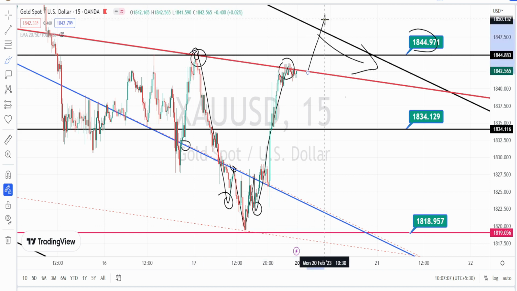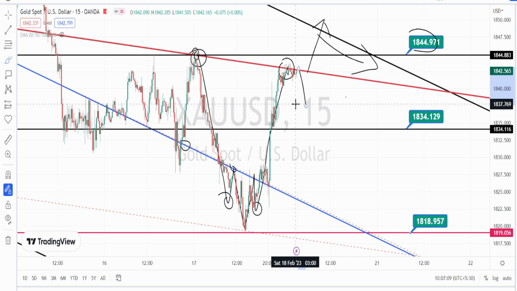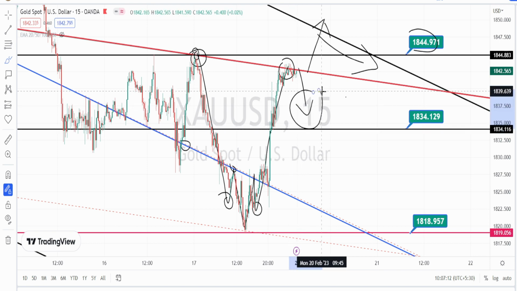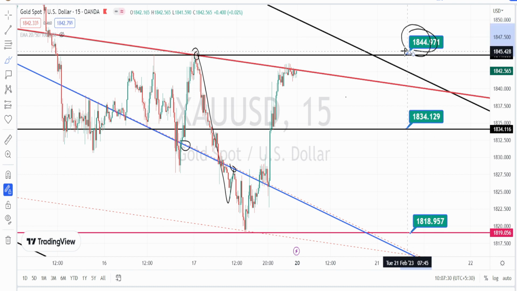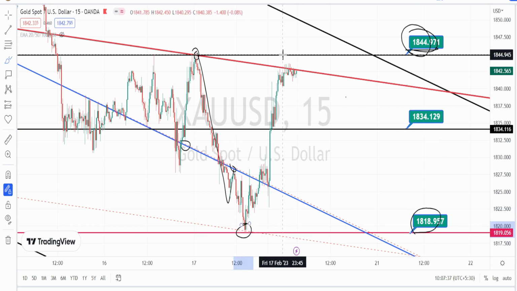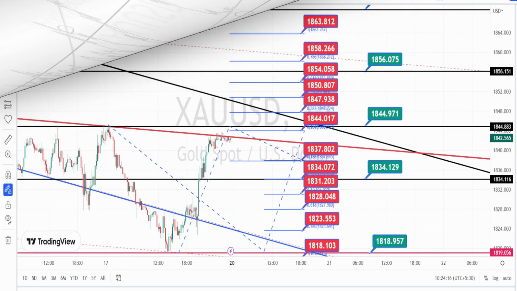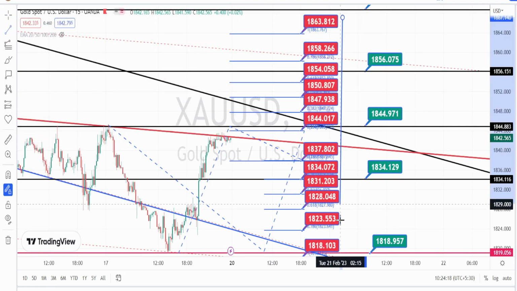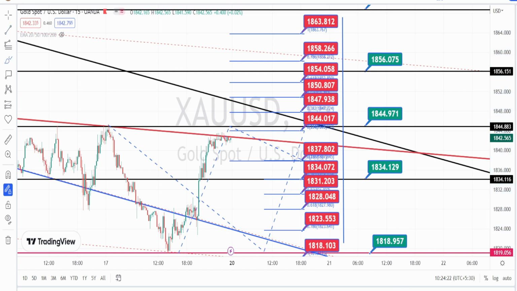So from here, any movement on the bullish side or on the bearish side will determine the direction of the price action for the coming week. Because from the past price action, we have noticed that these levels of 1844 and 1818 have been acting as very strong support and resistance levels. So the values within these red color boxes are the resistance and support levels for the current price action in the 15 minutes time frame. Currently the price action is trading between the resistance level of 1844 and the support level of 1837.